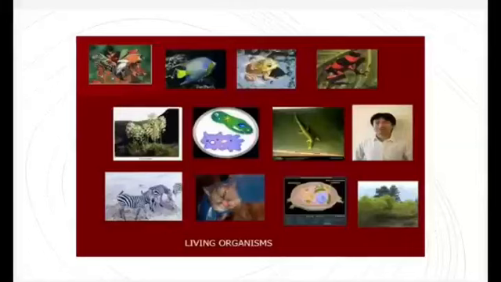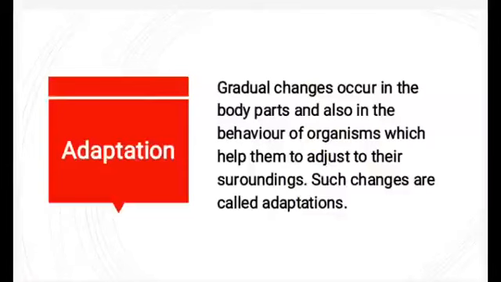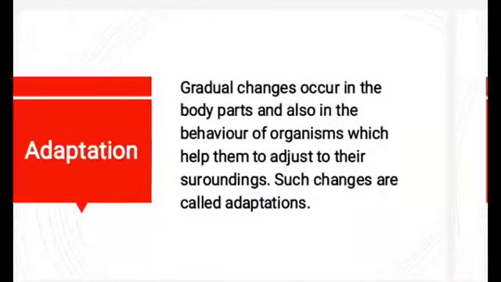So the reason behind this classification is adaptation. The plants and animals adapted themselves to adjust to their surroundings. Now see the definition of adaptation. Gradual changes occur in the body parts and also in the behavior of organisms which help them to adjust to their surroundings. Such changes are called adaptation. So in this chapter we will see the adaptation in plants and animals.